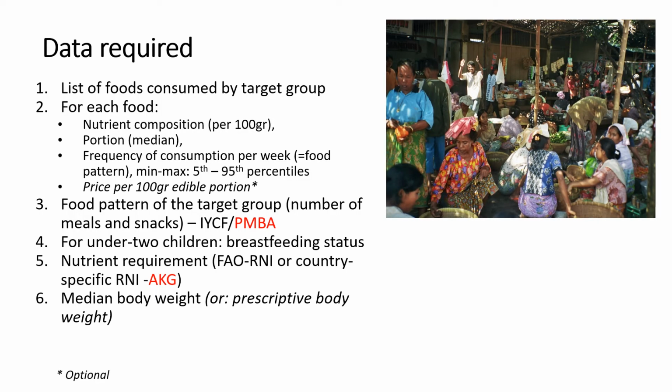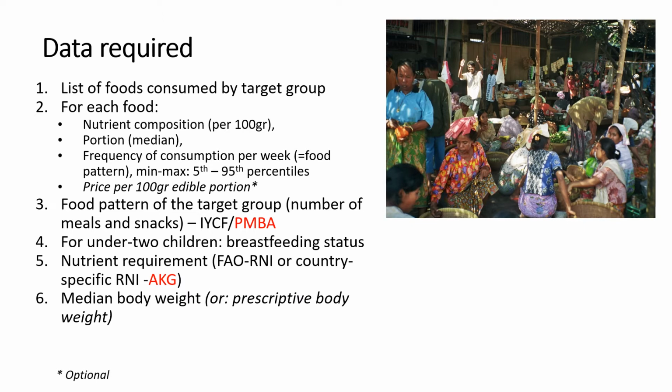So in more detail, the slide shows the data required, the LP input. These are the list of foods consumed by target group that you can obtain from the dietary data. And for each food, you will, of course, need the nutrient composition or food composition table, the FCT, the portion, we usually use the median, the frequency of consumption per week, which are the minimum and maximum.